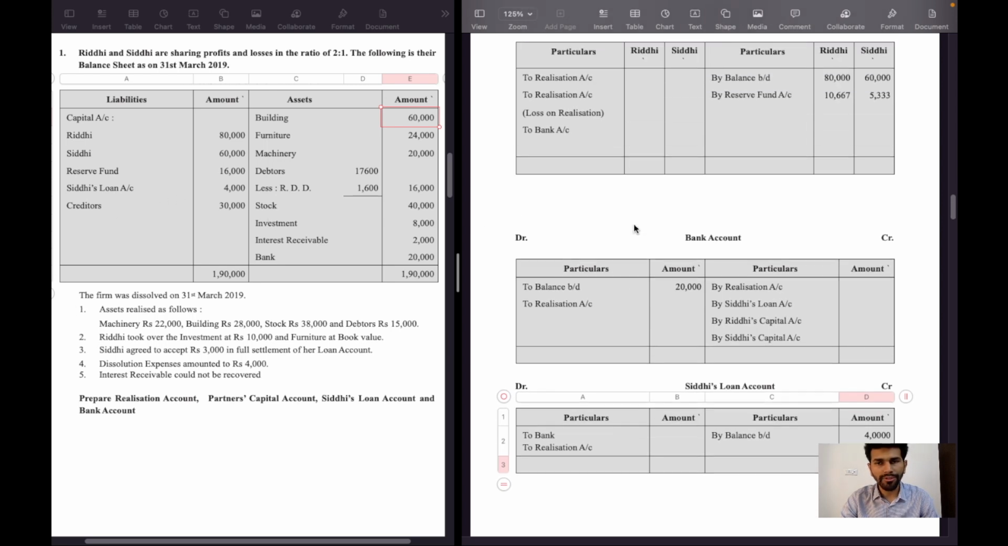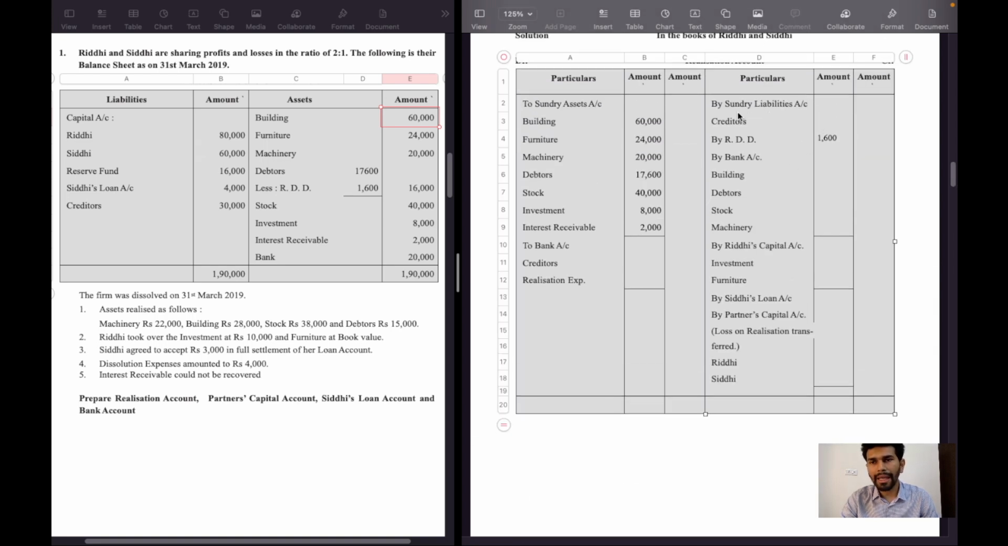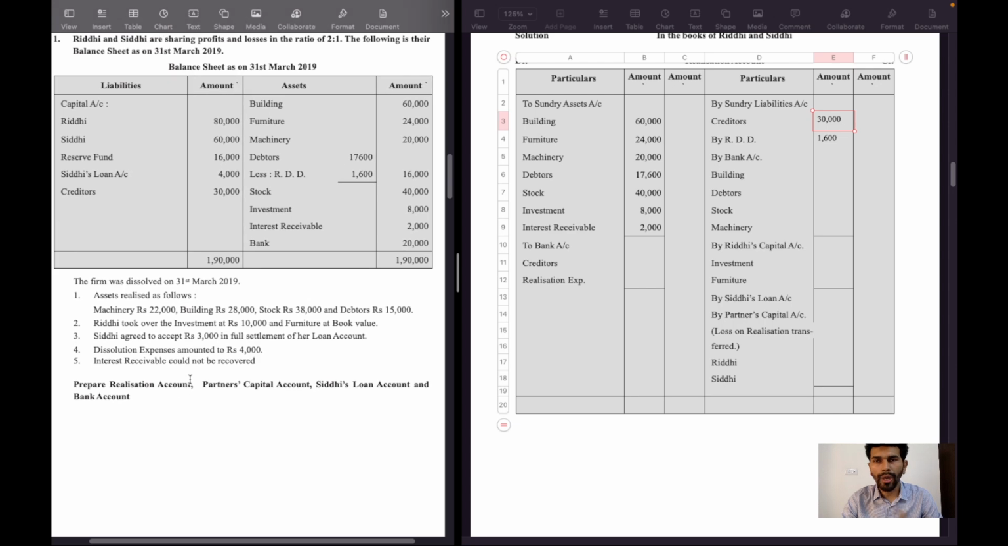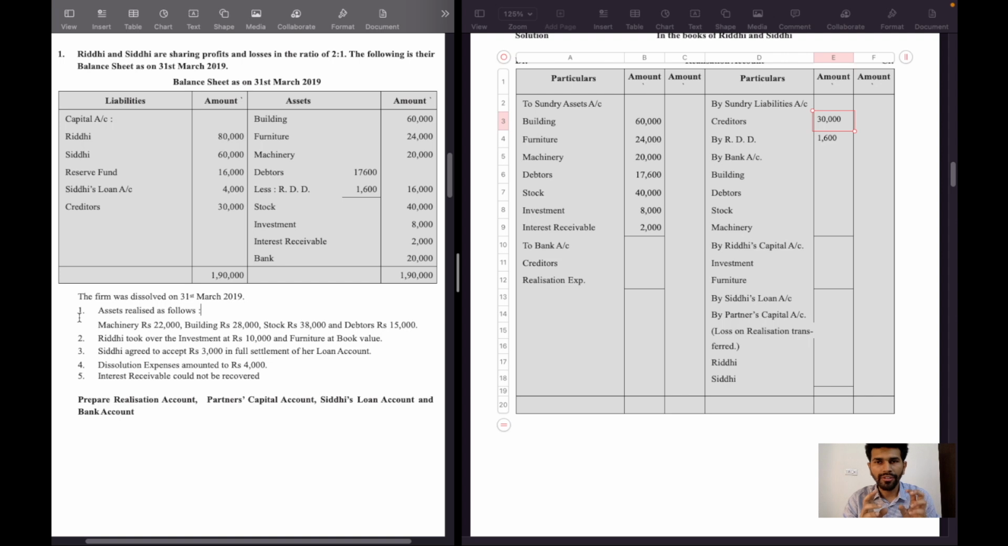Creditors 30,000 rupees will be recorded on realization account credit side, by sundry liabilities account, creditors 30,000 rupees. Remember, the question's balance sheet has only a single effect, but all the adjustments have a dual effect. There will be two entries in case of adjustment. So we have to write the same amount at two different places.